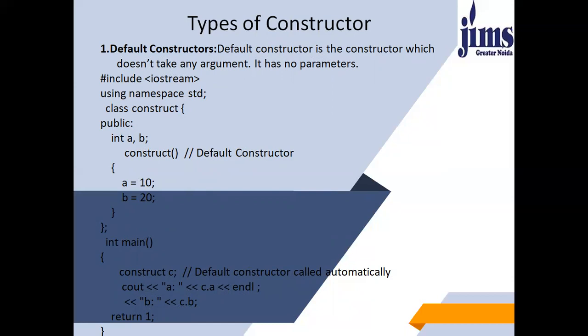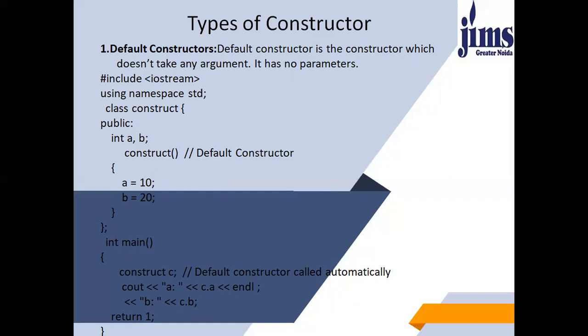Then the constructor, as I have already told you before, the name of the constructor will be the same as the class name. So the class name here is construct, so the constructor name will also be construct. Here I have set the values of a and b as 10 and 20.